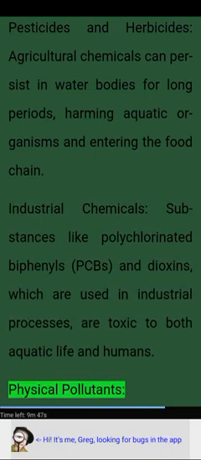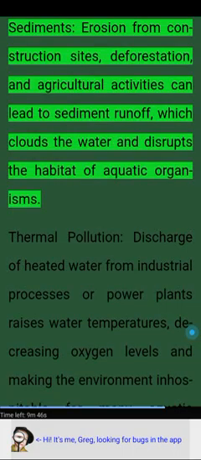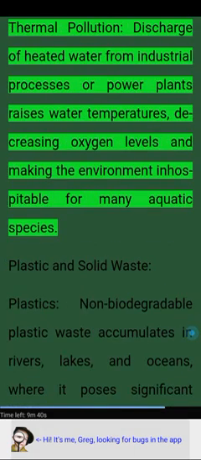Physical pollutants. Sediments. Erosion from construction sites, deforestation, and agricultural activities can lead to sediment runoff, which clouds the water and disrupts the habitat of aquatic organisms. Thermal pollution. Discharge of heated water from industrial processes or power plants raises water temperatures, decreasing oxygen levels and making the environment inhospitable for many aquatic species.